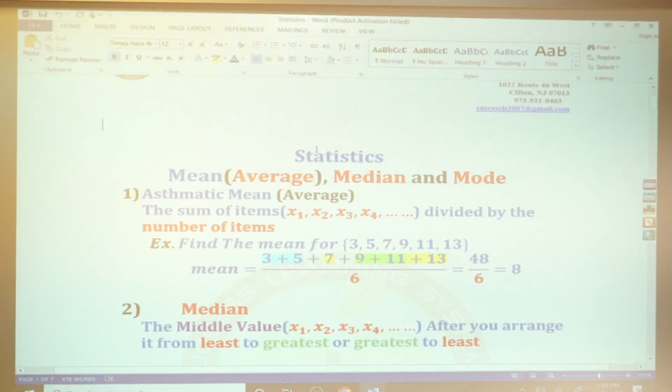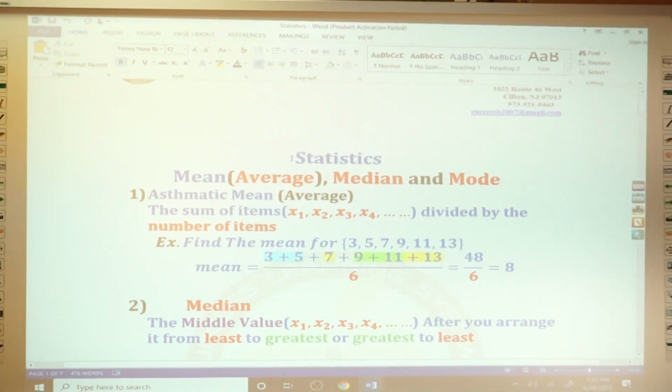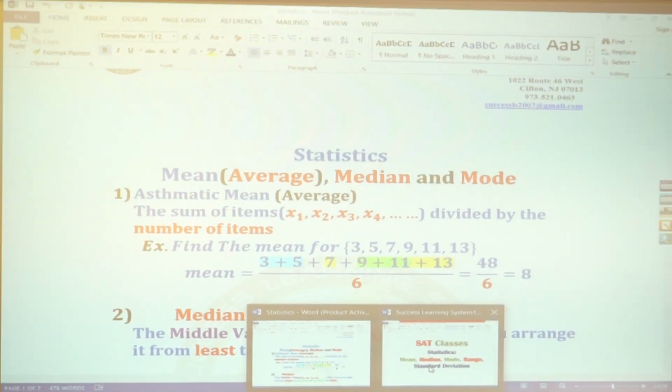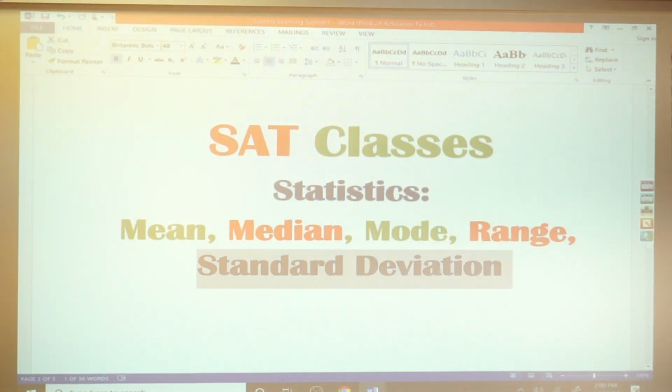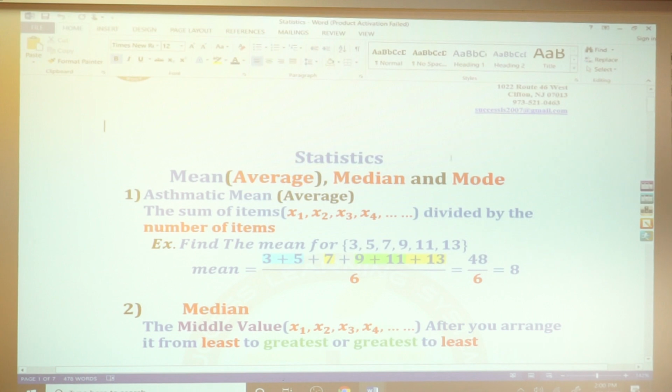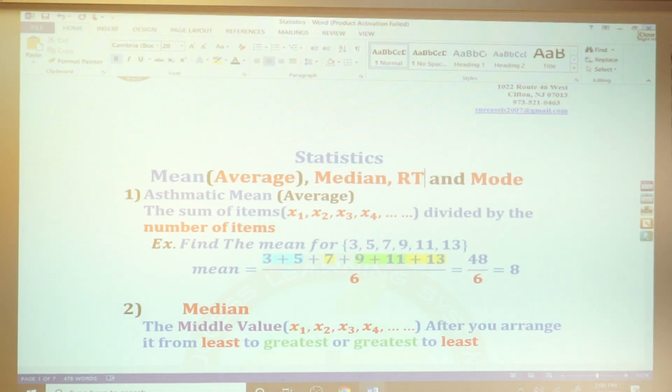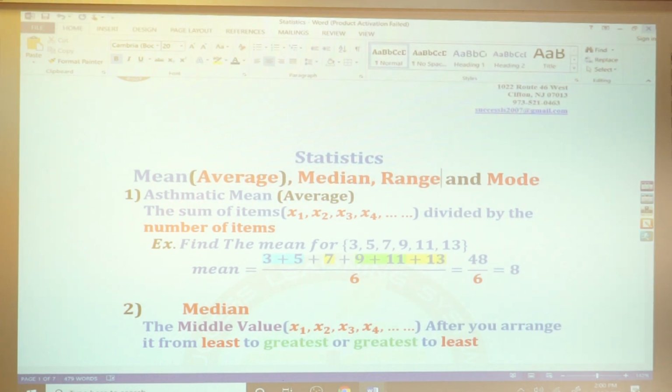What we're going to discuss today, we have too many concepts in statistics. As we explain here, we have mean, median, mode, range, and standard deviation. I'm going to leave standard deviation by itself, but I'm going to add the range to my notes here. Okay, let us go to this one. I have the mean. I'm going to add here the range and mode.